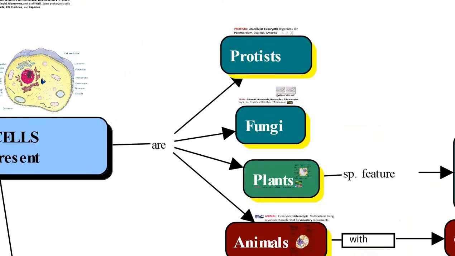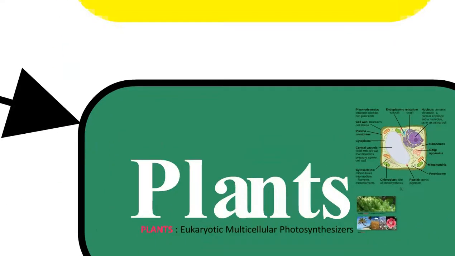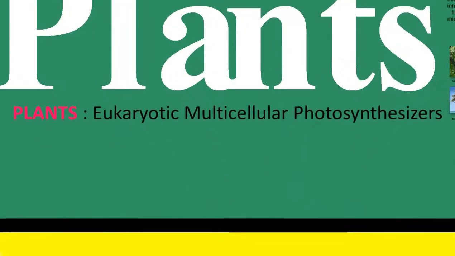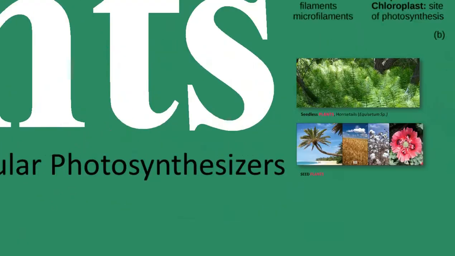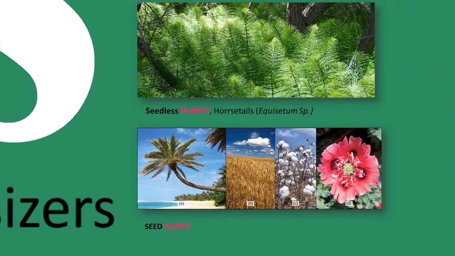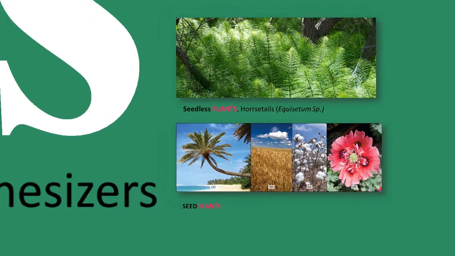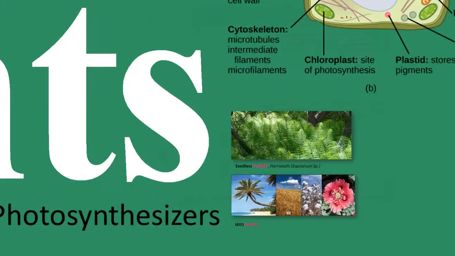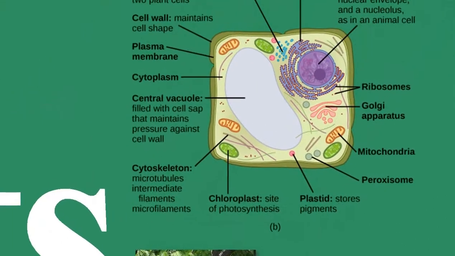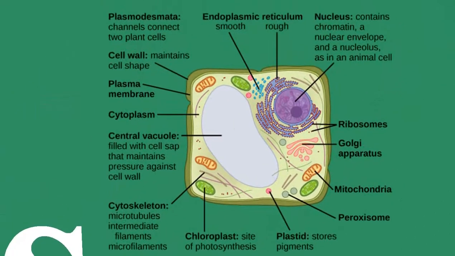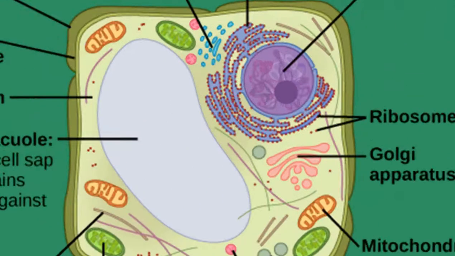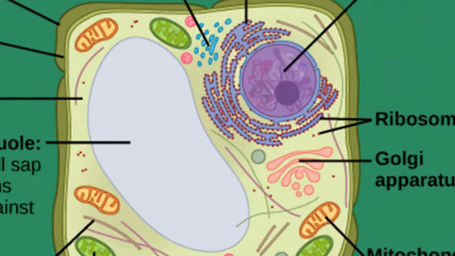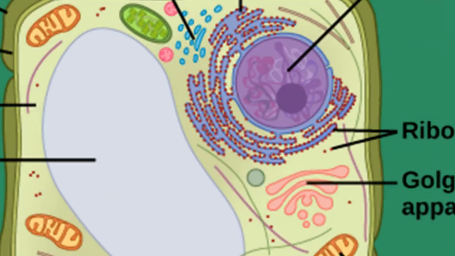And coming to the plants, usually these are eukaryotic, multicellular photosynthesizers. In plants also, we observe the presence of the nucleus and membrane-bound organelles, and even unique features like the chloroplast are present.